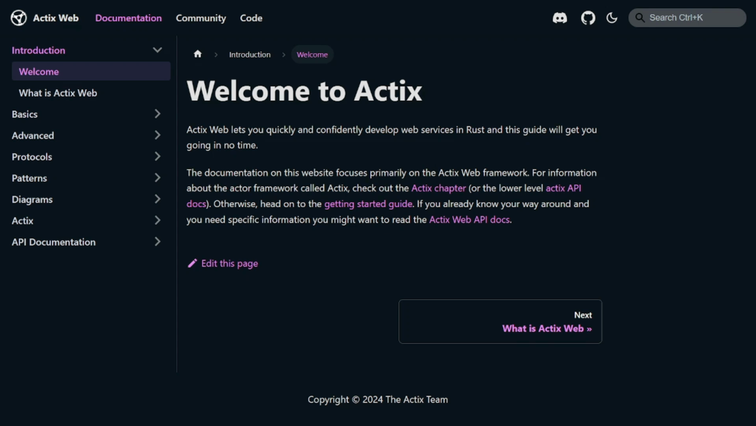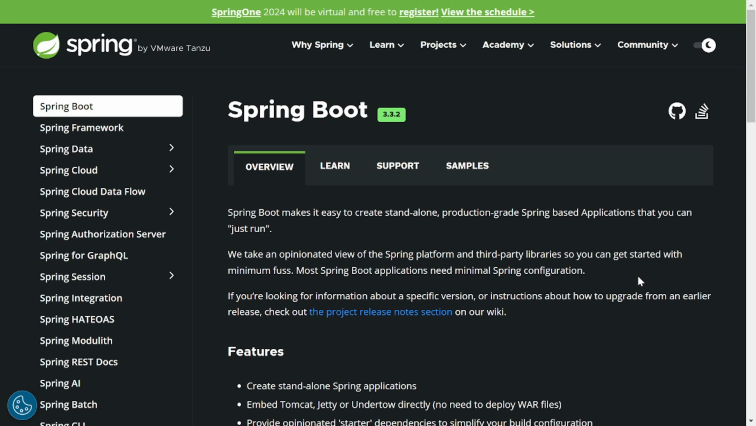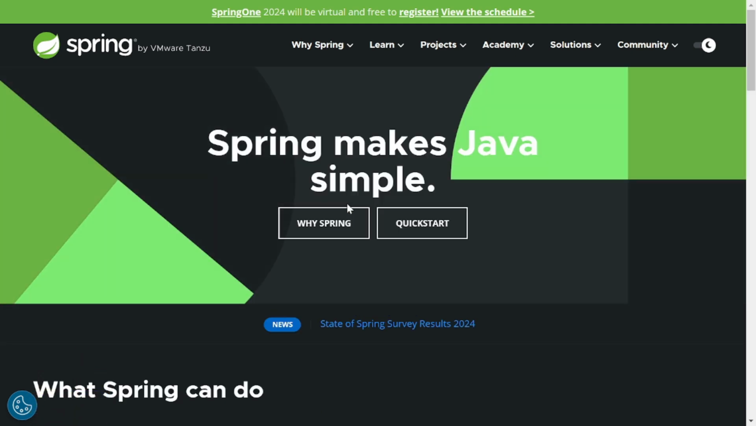So, which framework is right for you? If you're building a large-scale, enterprise-level application and need a battle-tested framework with a massive ecosystem, Spring is the way to go. Its extensive features and community support make it a safe choice for many businesses.